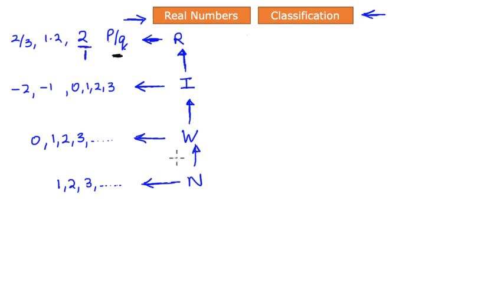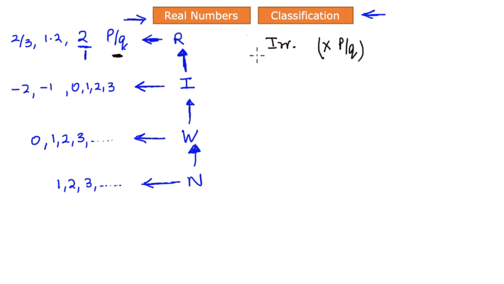So we say that the classification of numbers that begins with natural numbers and goes all the way to the top of rational numbers is one stream of numbers that is a part of the real number system, right? In addition to that, we define one more set of numbers known as irrational numbers, and these are the numbers that cannot be written in the form of p over q.